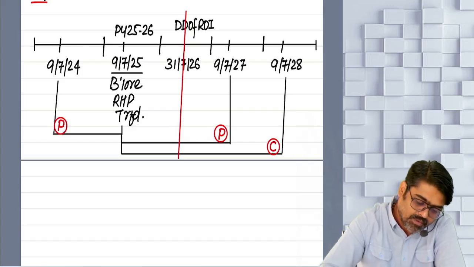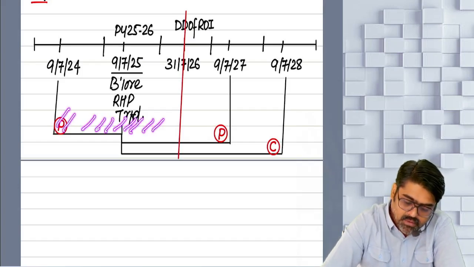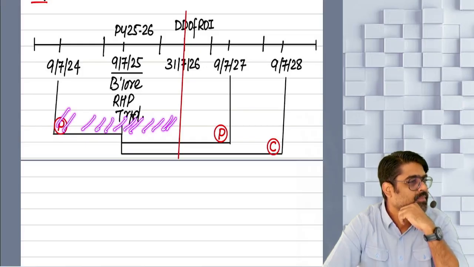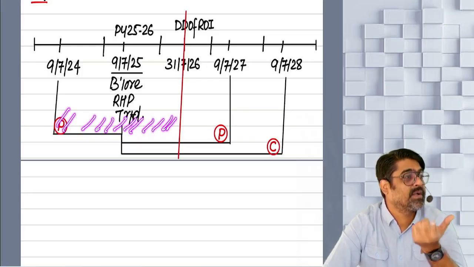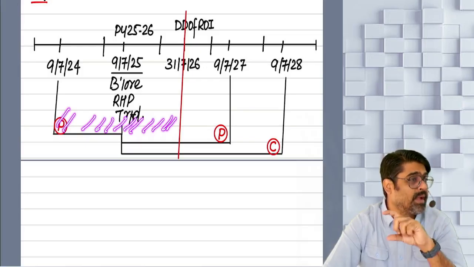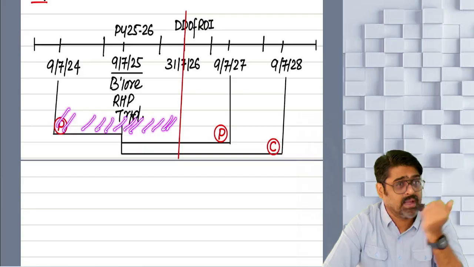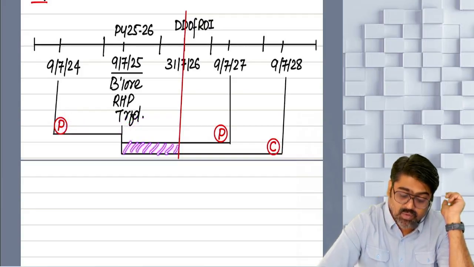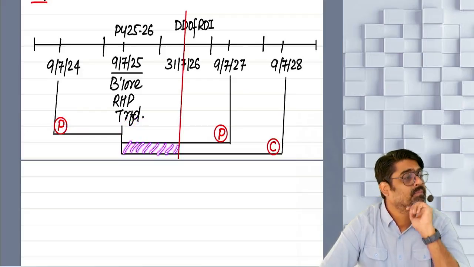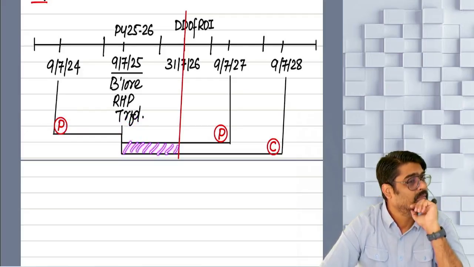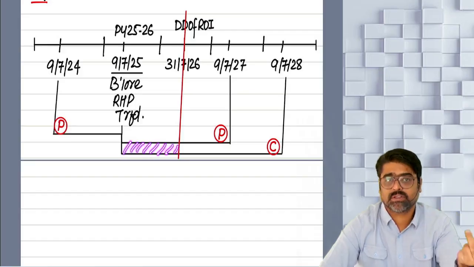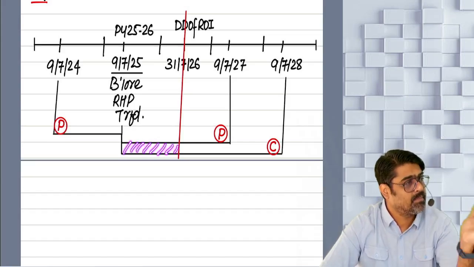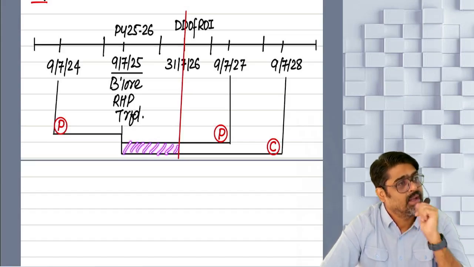So for example, within this time, you were able to purchase. Then there is no problem. Cost of purchase is met out of long-term gain. Based on that, you can claim the exemption. Yes or no? Or within this time, you were able to construct a property. Then also no problem. Cost of construction of that property is assumed as if it is met from long-term gain. And based on this, you can claim the exemption.